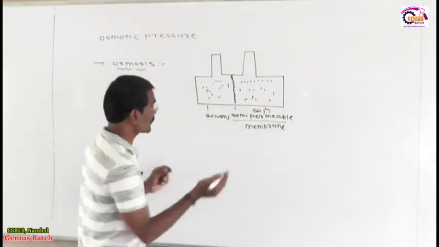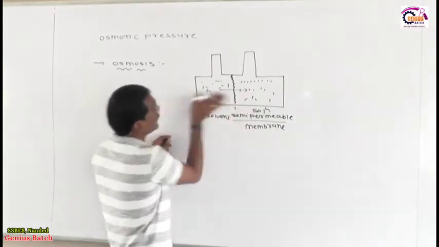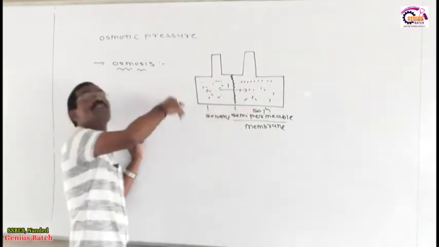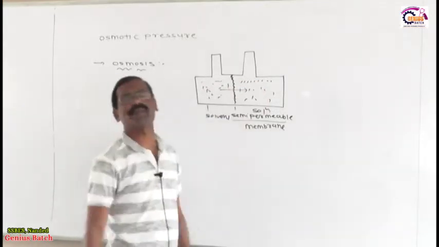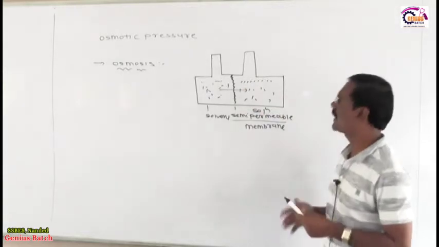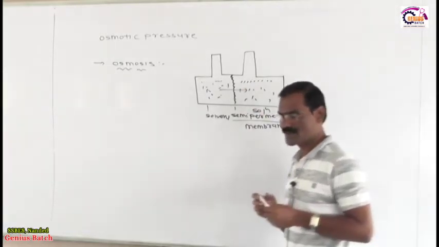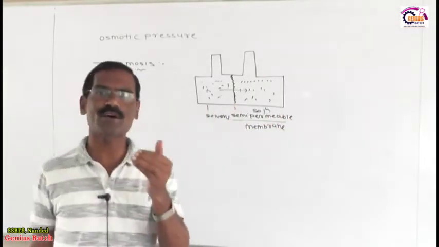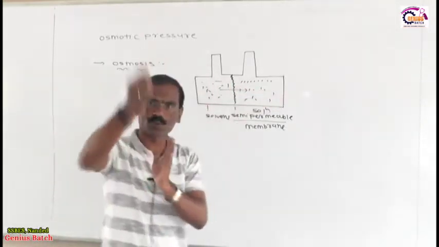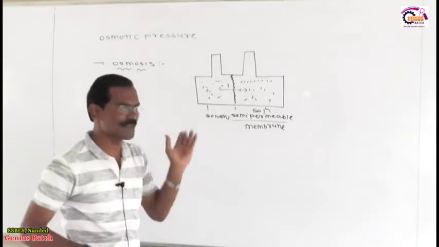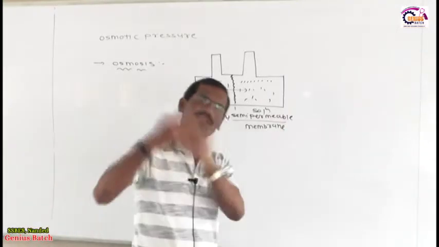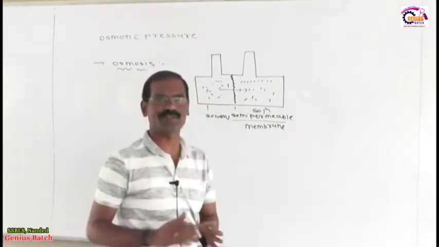So osmosis is the phenomenon in which solvent flows toward the solution through a semi-permeable membrane, from lower concentration to higher concentration. Is it okay? As per my idea, you don't have any problem regarding this phenomenon. So solvent to solution through a semi-permeable membrane is called osmosis.